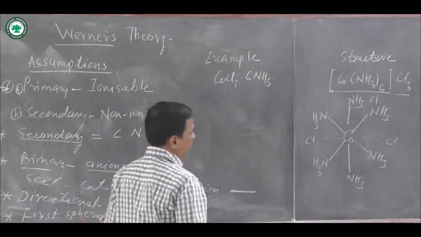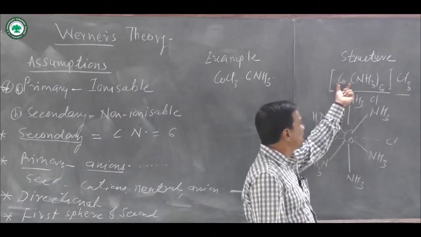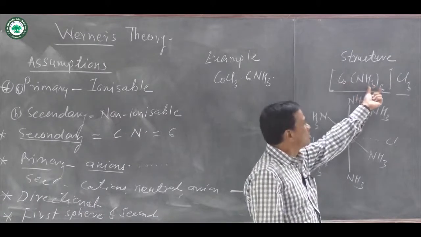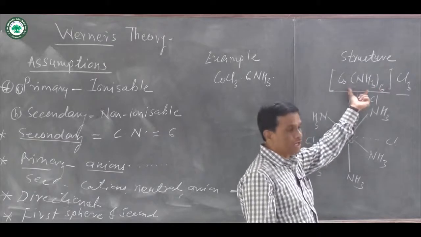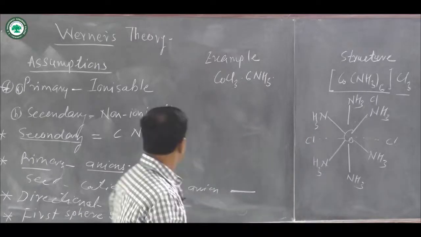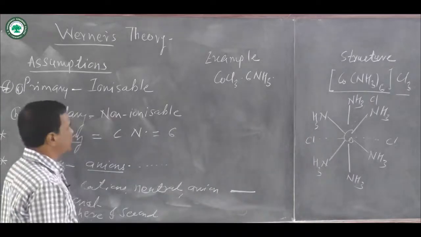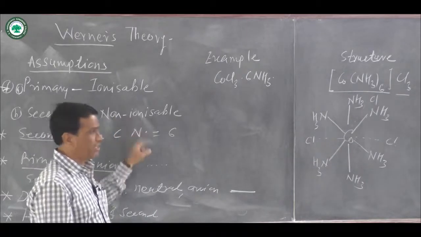Here first sphere means there is direct bonding between central metal ion and ligand, and 6 NH3 ligands are directly attached, and this is called the first sphere of the coordination compound. You know that first sphere is equal to secondary valencies, and secondary valencies are non-ionizable.